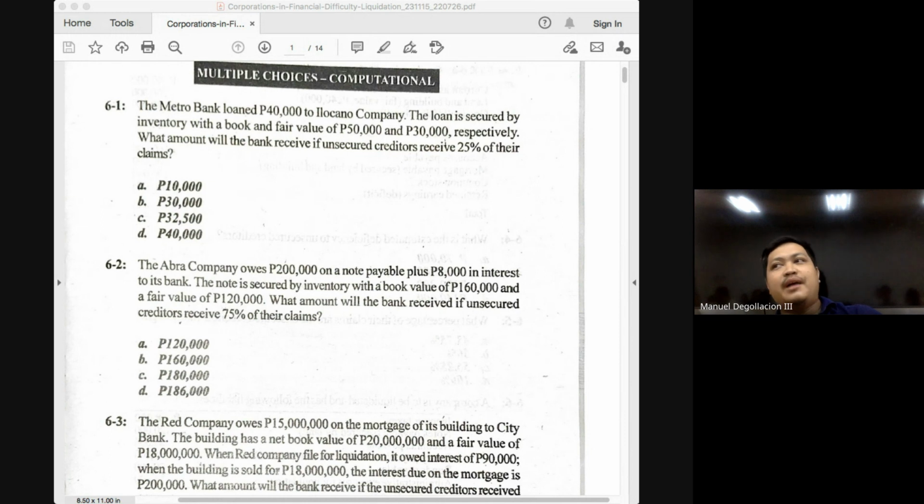Okay. And to solve for the amount to be paid to your unsecured creditors without priority, you will just have to compute the percentage, class, or the recovery rate. Okay. And that is the only area that you may consider difficult, class. But again, it should not be considered difficult. Once you have the rate, then everything else would be very easy to answer. Okay. Let's proceed to problem 6-1.